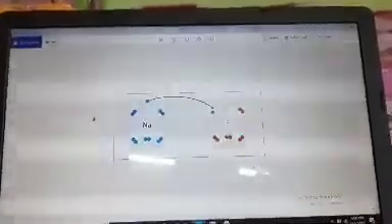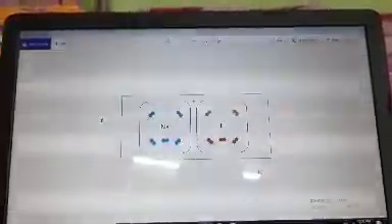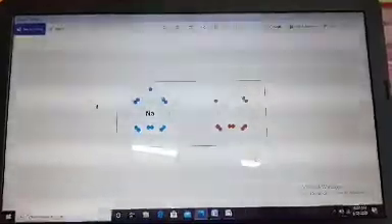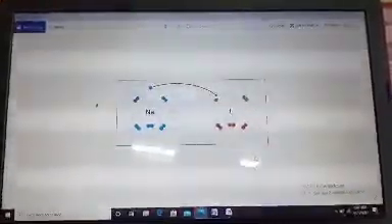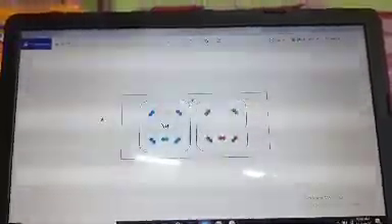So they remain strongly attracted to each other, and that means they will be solid in nature. And ionic compounds generally dissolve in water, because water has a high dielectric constant. That's why ionic compounds generally dissolve in water, or in polar solvents.